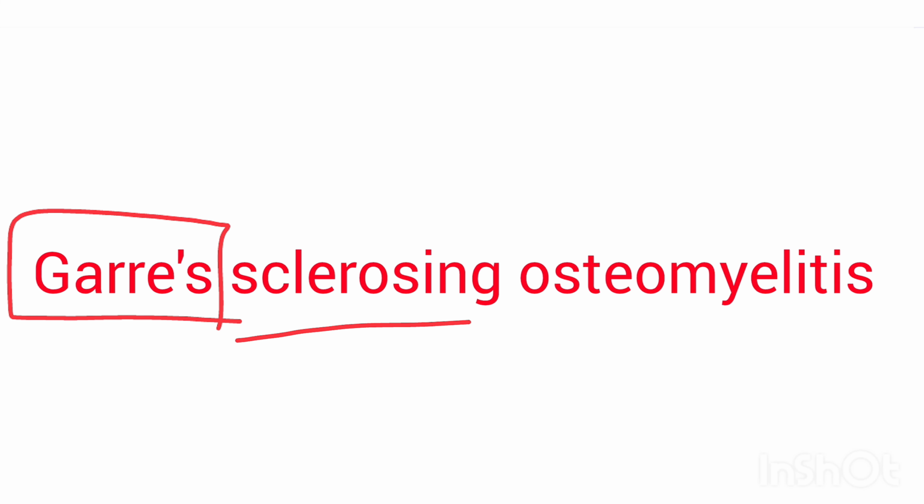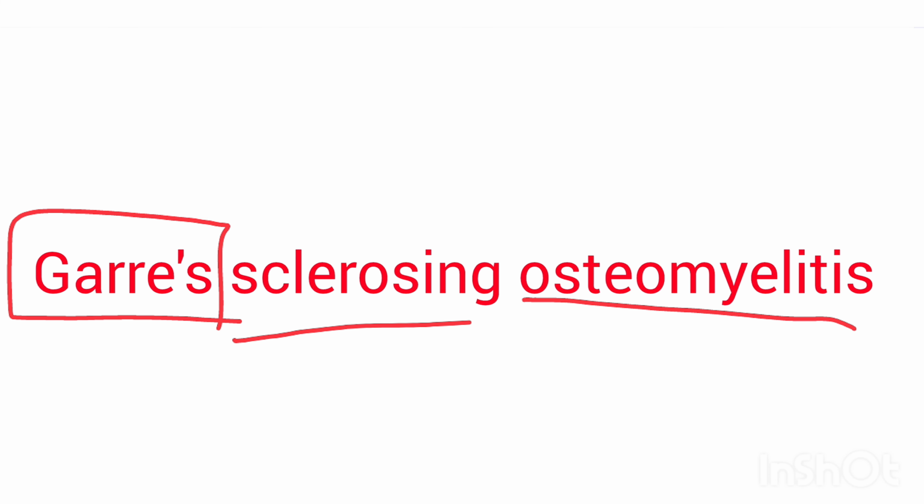Hello friends, today we are going to see what is Garre's sclerosing osteomyelitis. As the name indicates, Garre here refers to the scientist who discovered this osteomyelitis. Sclerosing here refers to hardening of the bone. There will be hardening of the bone seen, and osteomyelitis simply refers to bone marrow inflammation.